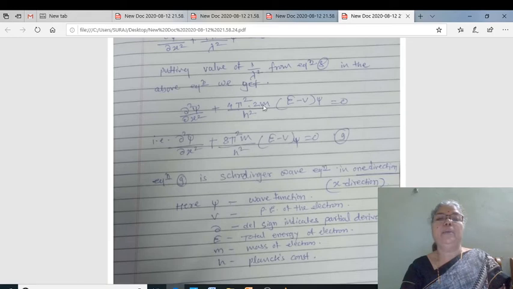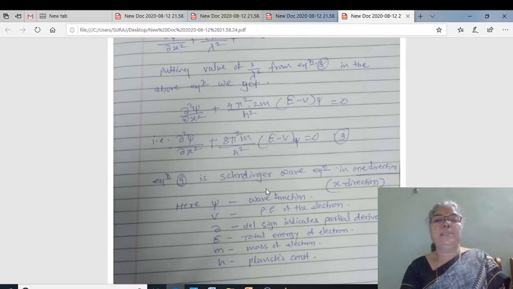Further we simplify this equation as dou square psi by dou x square plus 8 pi square m upon h square into E minus phi into psi equal to 0, and let it be our equation number 9.